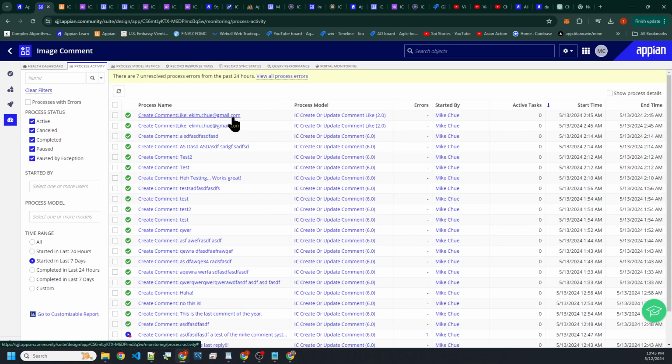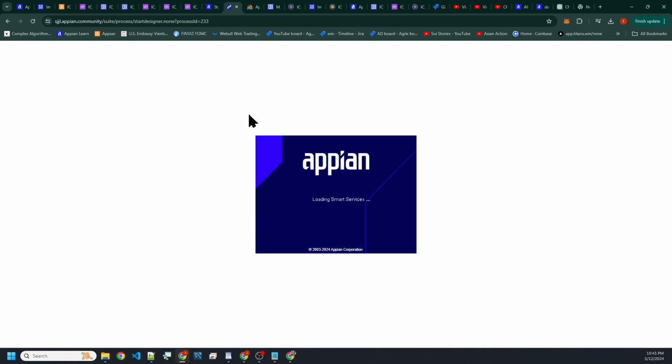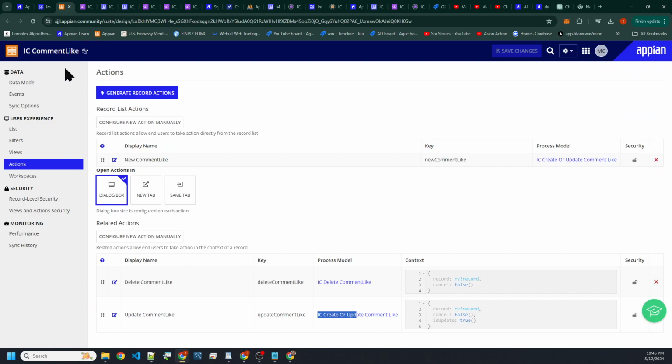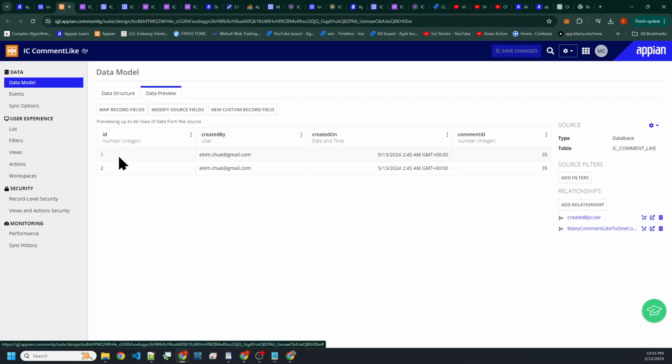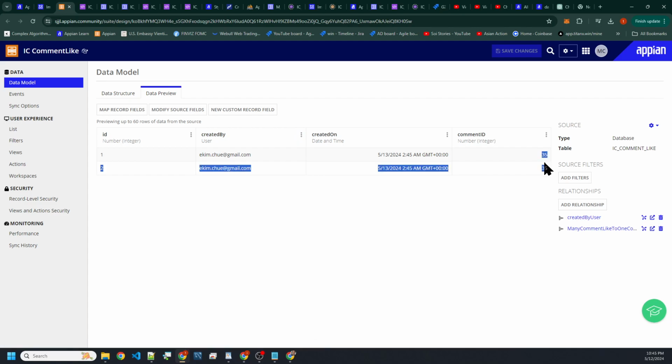So it's actually doing something here. Perhaps it's created an empty record. We're going to have to inspect this. So let's go to the data model here. Let's see if it's writing anything here. Yeah, it is. It's a comment ID here. It's 35.